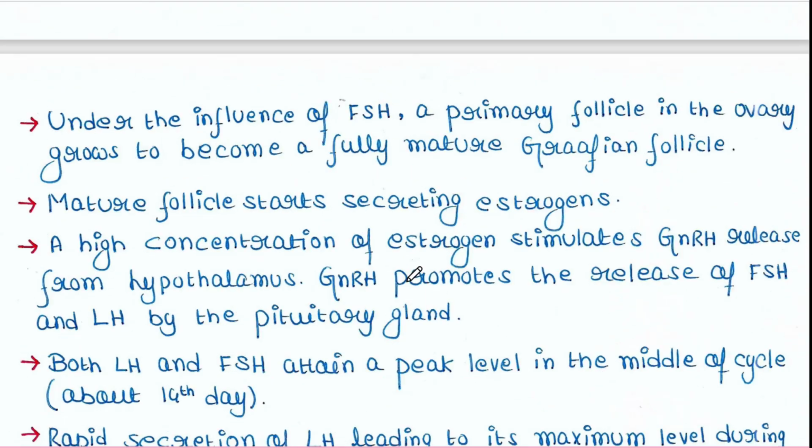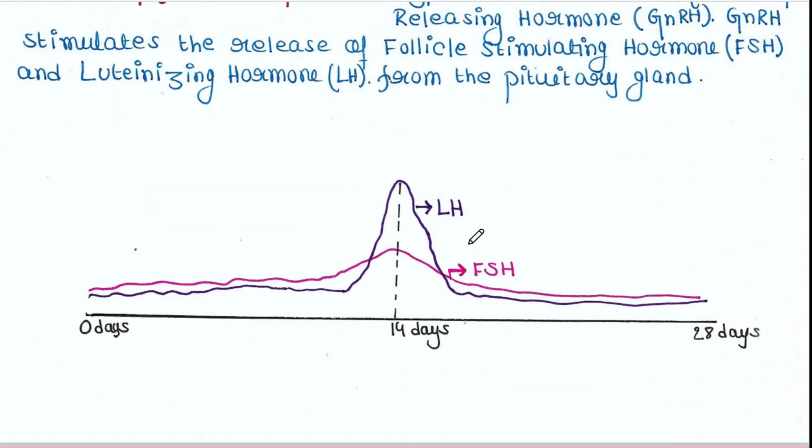Now we will see this graph. This is the x-axis where you can see 0 days, 14 days, 28 days. A menstrual cycle is explained here. The red curve is about FSH and the black curve is about LH.